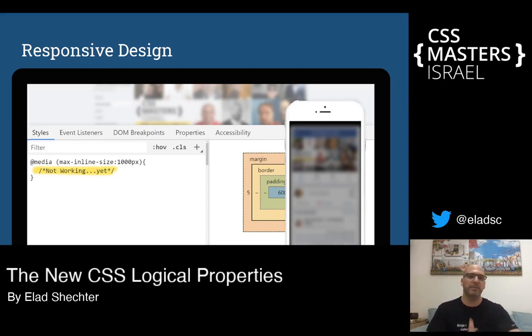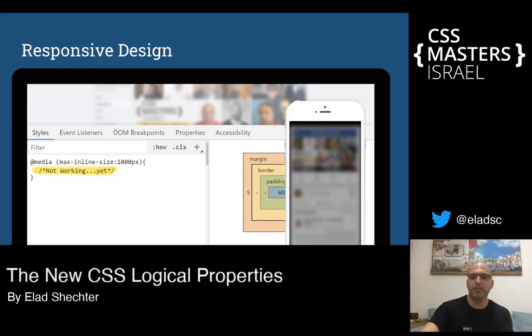But if you want to create a website that is working for English, Arabic, Japanese or Mongolian, you cannot create it with these media rules. And this is really a big problem. And I hope someone hears me, because I try to deliver it to the W3C one way or another, but there is still no solution for this problem.